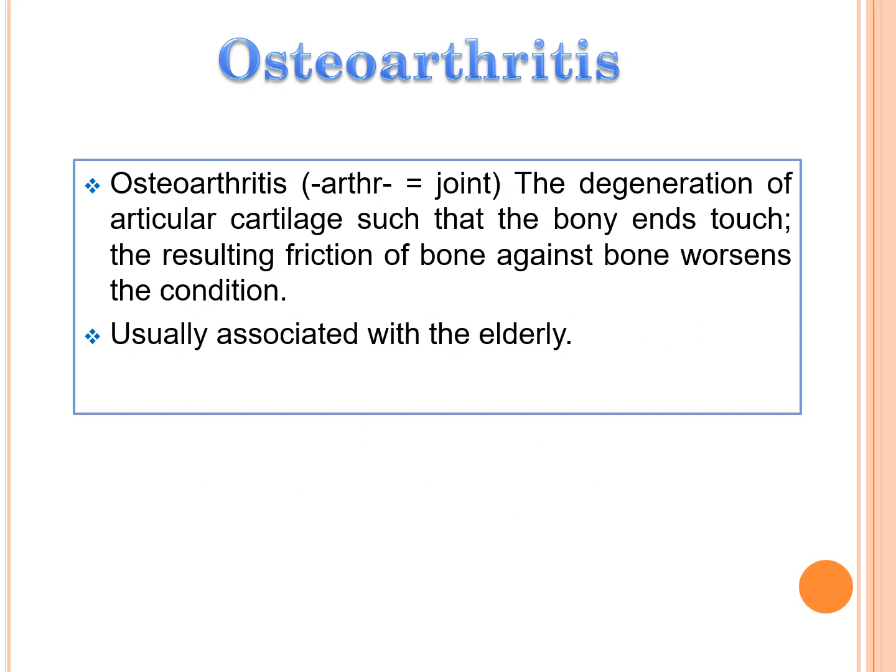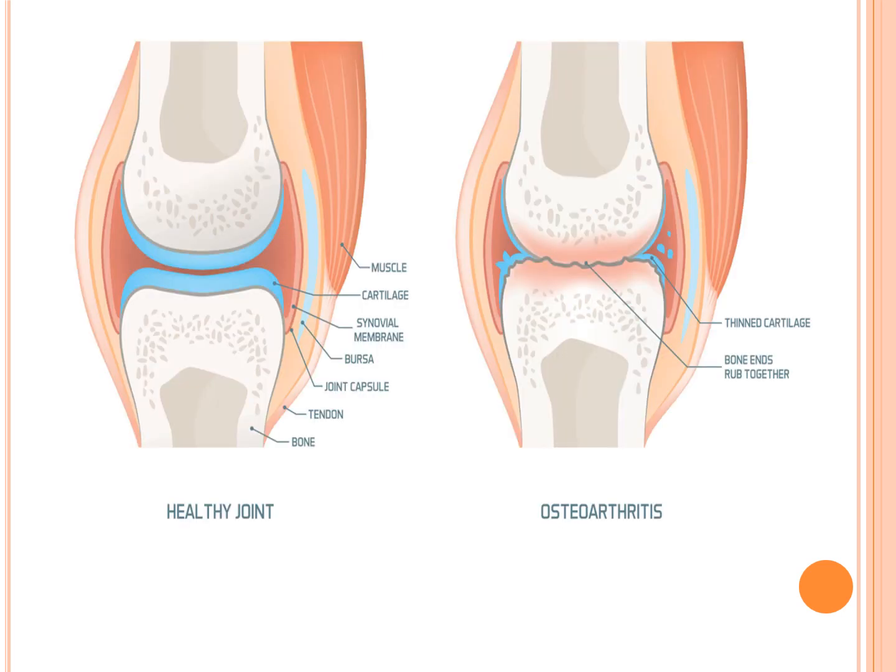The next condition is osteoarthritis. Arthro means joint, itis means inflammation. Osteoarthritis is the degeneration of articular cartilage such that the bony ends touch. The resulting friction of bone against bone worsens the condition. It is usually associated with the elderly.